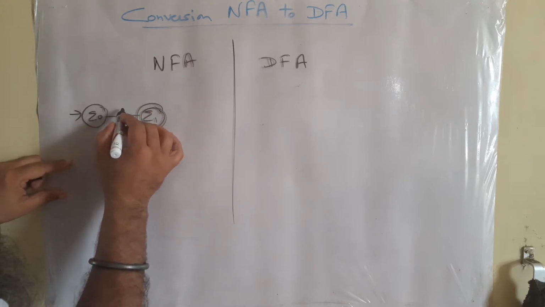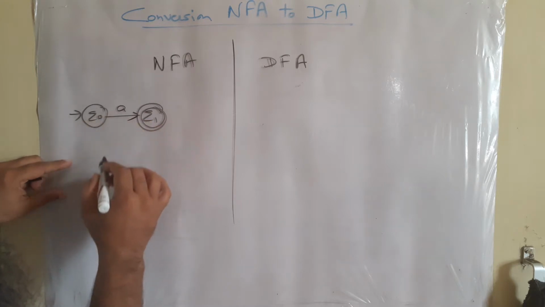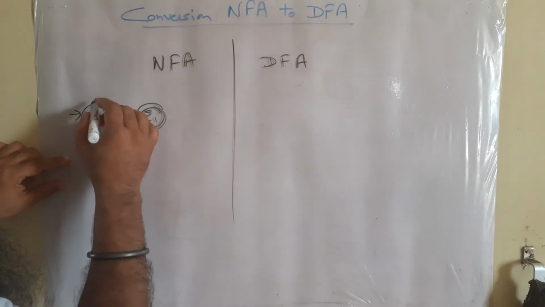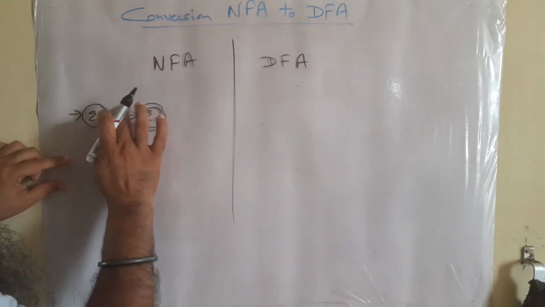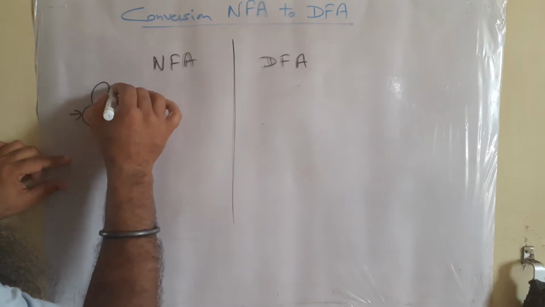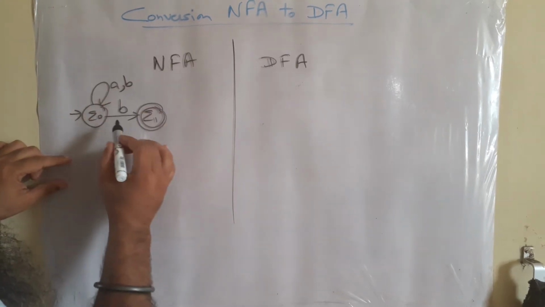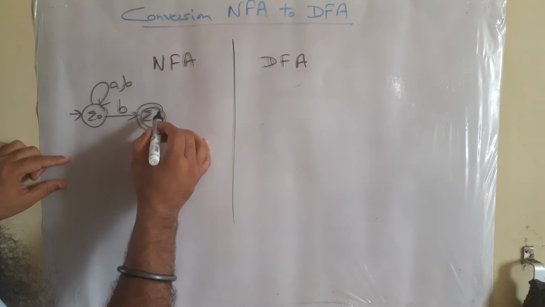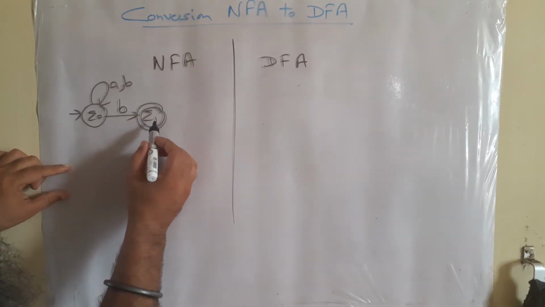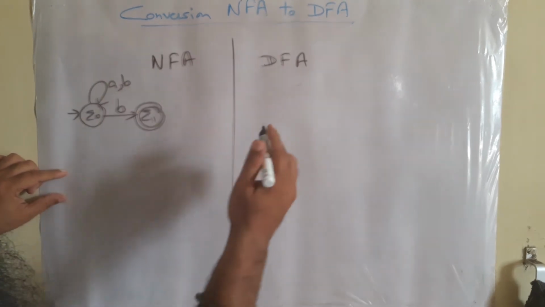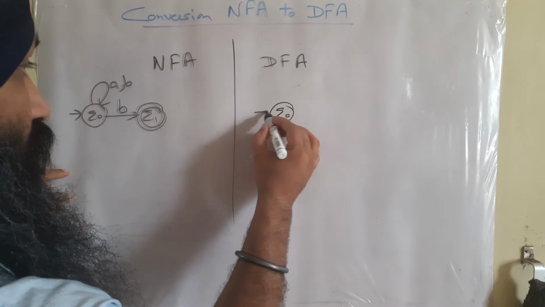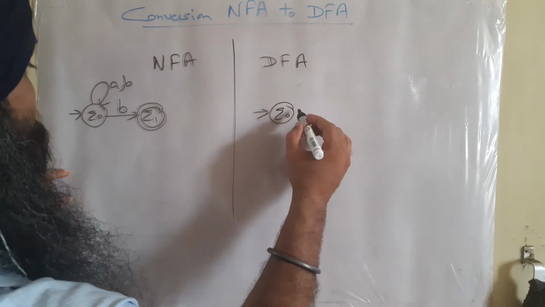Now this kind of diagram is going to accept the strings that end with B. So here we have A comma B also, so it ends with B, so there is no transition from Q1 in the NFA. But in DFA, for the same question, we have to complete the diagram,